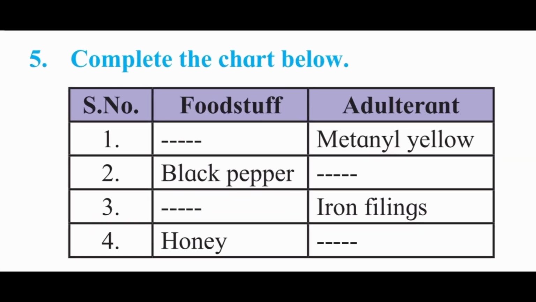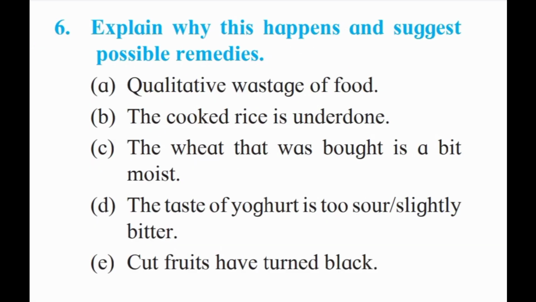Question number 5. Complete the chart below. Foodstuff and adulterants. First is the foodstuff in which metanil yellow is the adulterant, that is turmeric powder. Metanil yellow is added to turmeric powder for adulteration. And then black pepper is adulterated with papaya seeds. Papaya seed is the adulterant in black pepper. Then air filling is used as an adulterant in rava, and in honey mostly sugar syrup or jaggery is used as an adulterant.